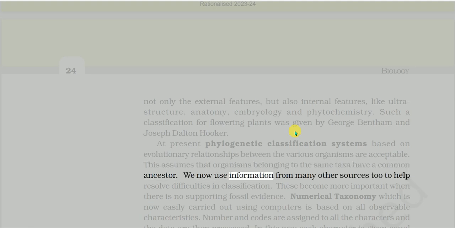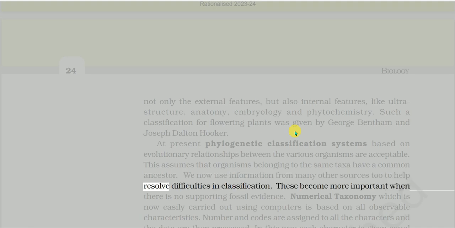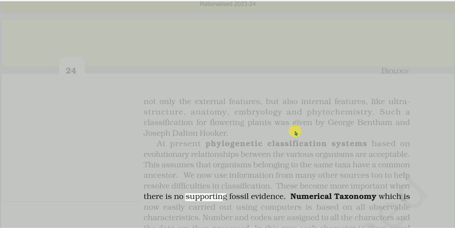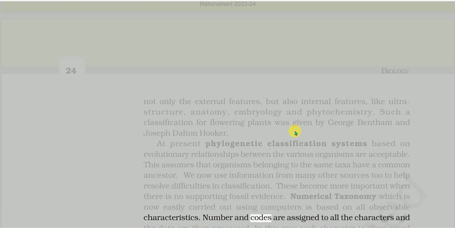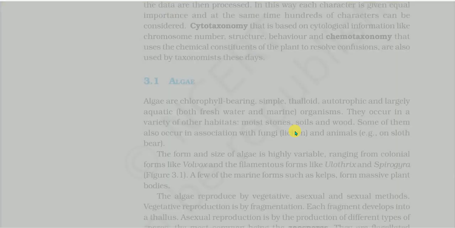We now use information from many other sources too to help resolve difficulties in classification. These become more important when there is no supporting fossil evidence. Numerical taxonomy, which is now easily carried out using computers, is based on all observable characteristics. Numbers and codes are assigned to all the characters and the data are then processed. In this way, each character is given equal importance, and at the same time hundreds of characters can be considered.